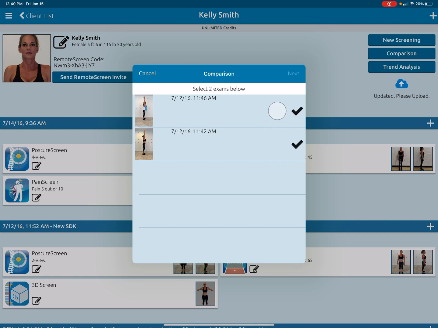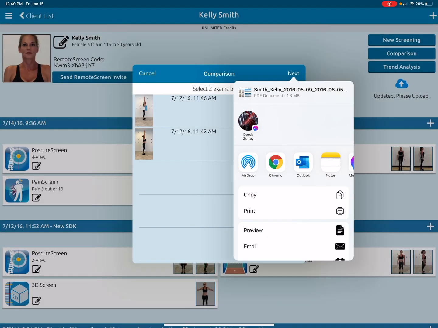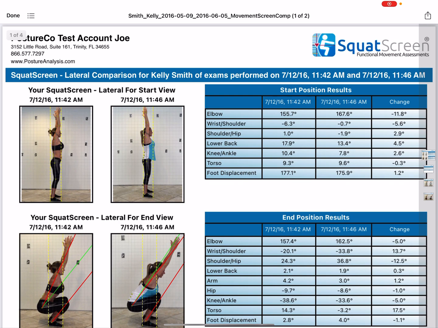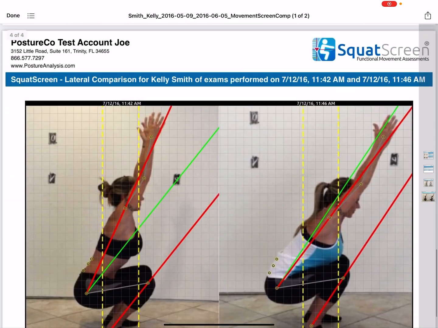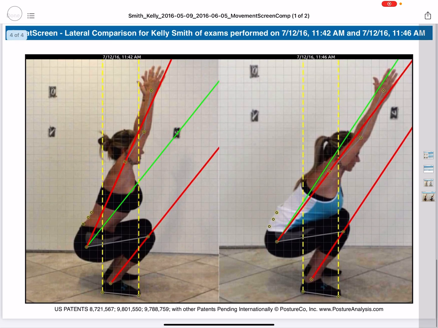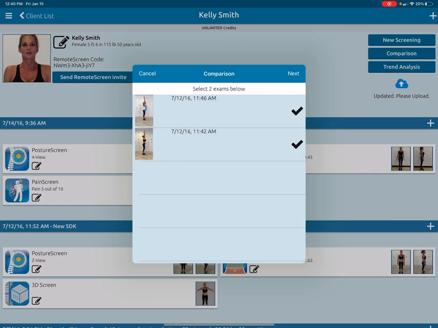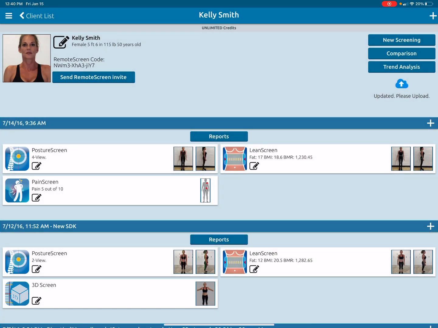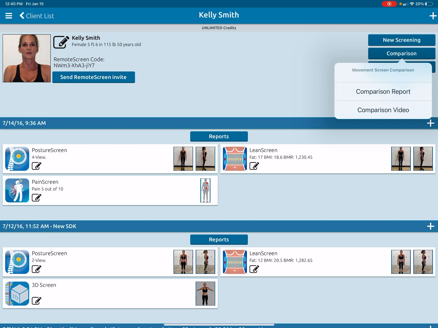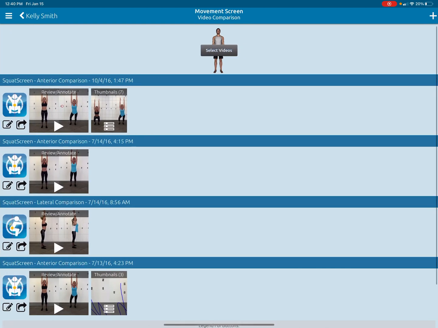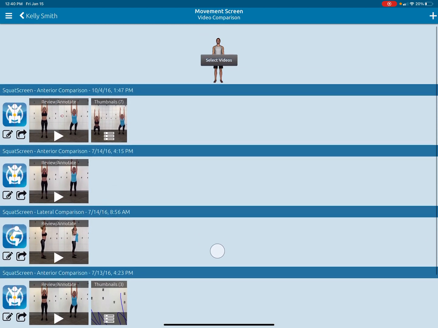So now all the laterals will come up. We only have 2. I select those, and now I hit preview, and this would be a pre-post on a lateral squat assessment. Okay, quite easy. Now, if you want to do a more detailed movement screen with a comparison, you can do that by hitting comparison movement, and you want the videos, comparison video. And then these are ones that I've already done, okay?